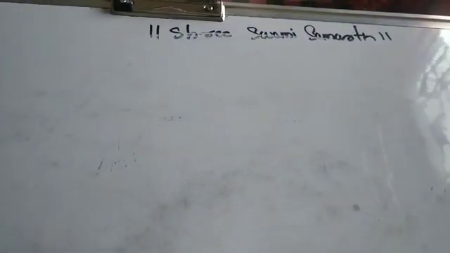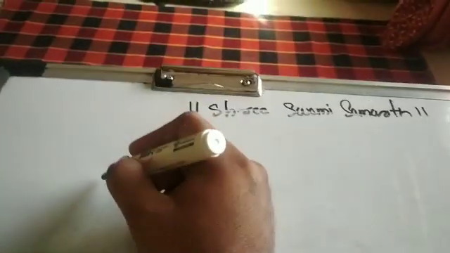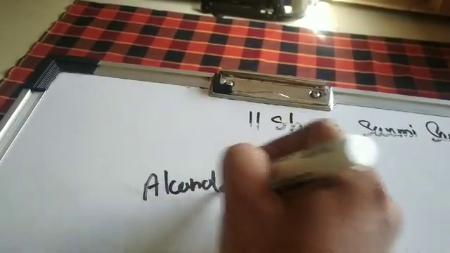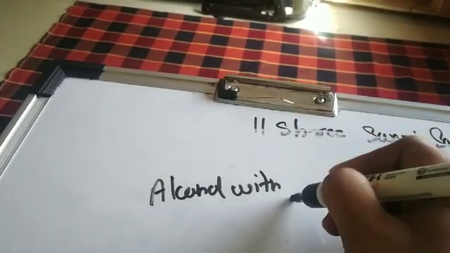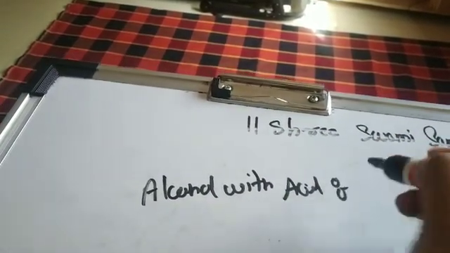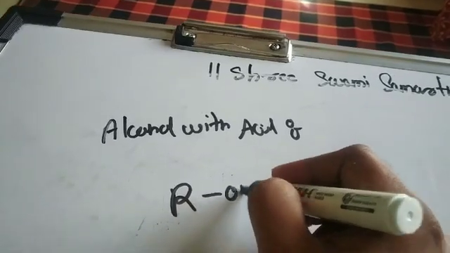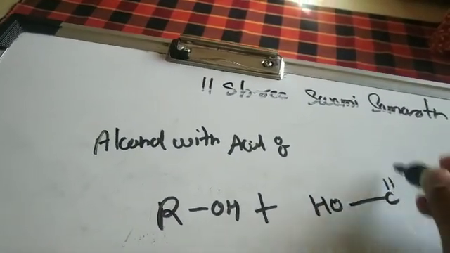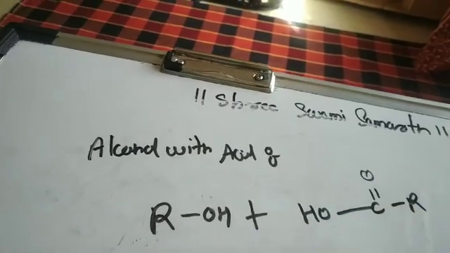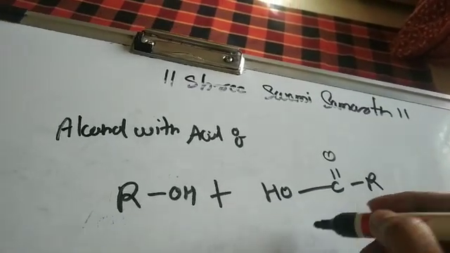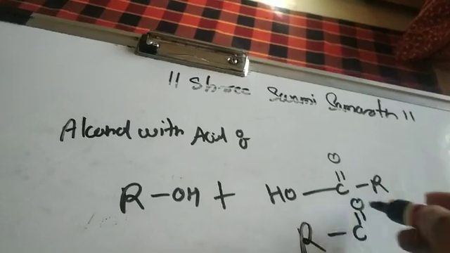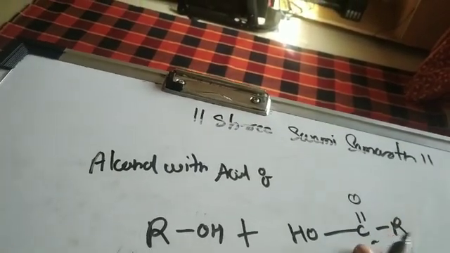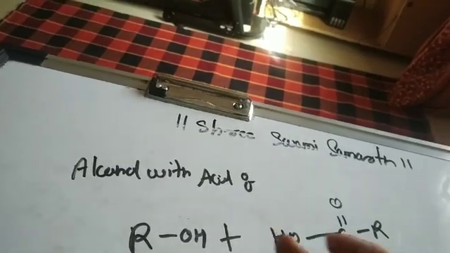So let's quickly see all the reactions by the acid, reactions by the acetic anhydride, and reactions by the acetyl chloride. So first reaction of an alcohol with acid. Right? So the reaction is ROH plus HOC double bond OR. ये थोड़ा सा स्ट्रक्चर मैंने उल्टा लिखा है, right? Or you can also write it RC double bond OH like this, right? But here for your understanding I am writing it in this way, right?